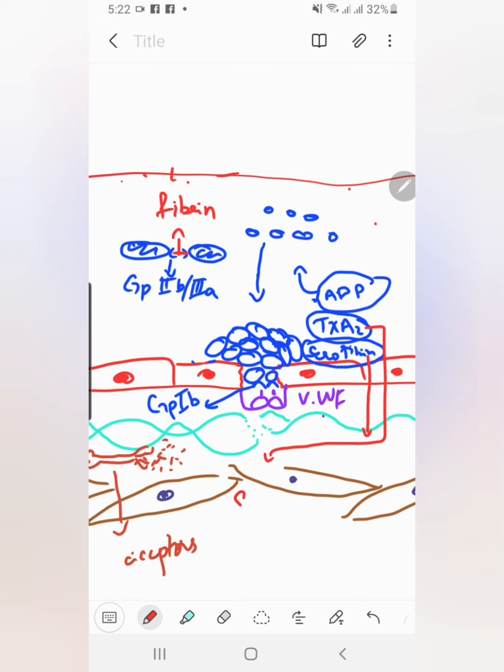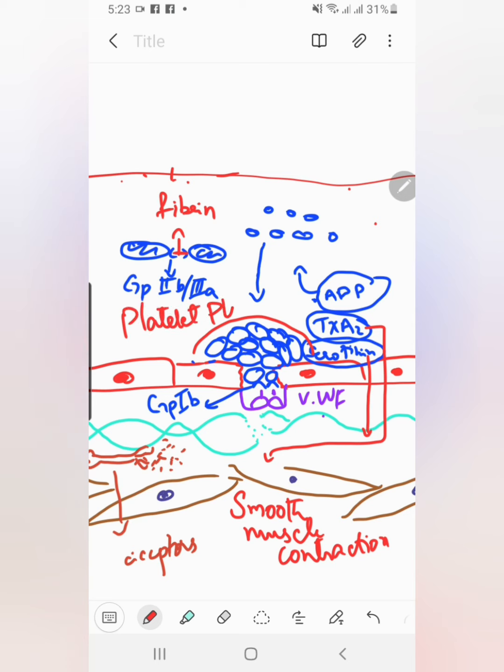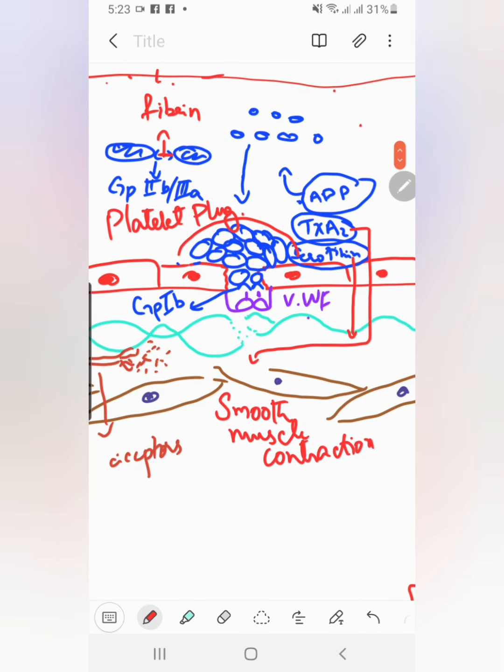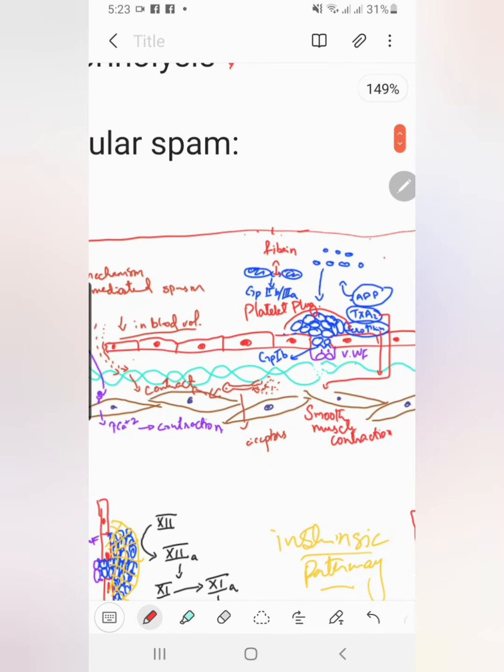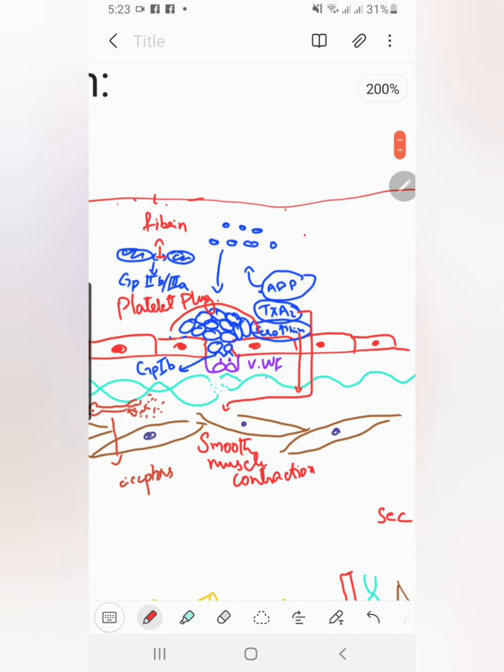Thromboxane and serotonin will cause the smooth muscles present in the vessel wall to contract, which will again cause the vascular spasm to enhance, leading to decrease in the bleeding at this site. So a platelet plug is formed by the activation of the platelets. Experimentally, the vascular spasm along with the platelet plug formation can be calculated through a very simple practical known as bleeding time, which is about 30 seconds to 300 seconds.